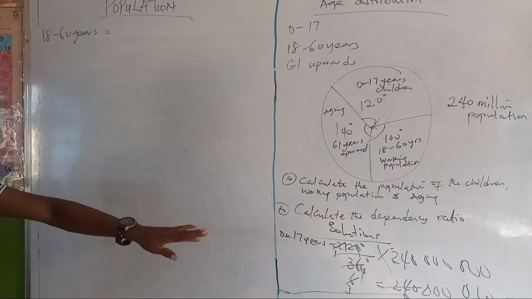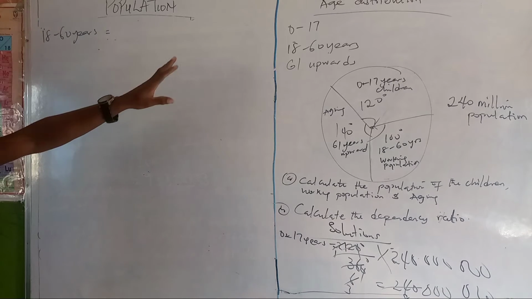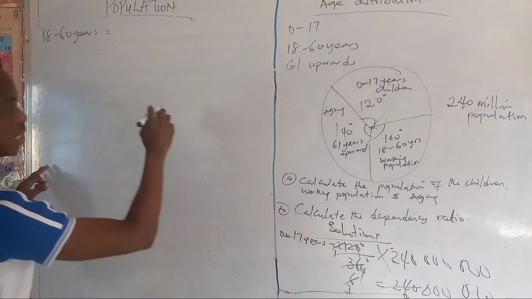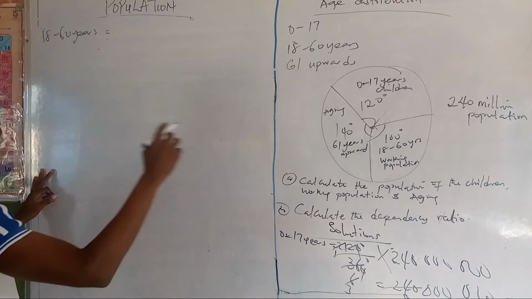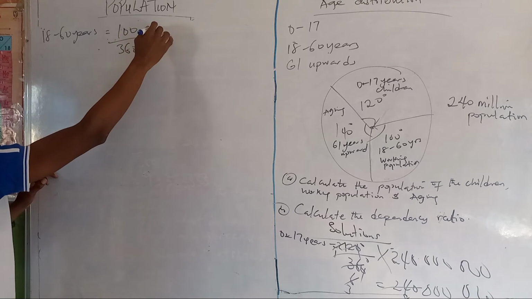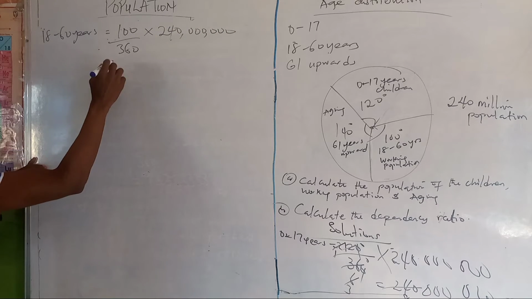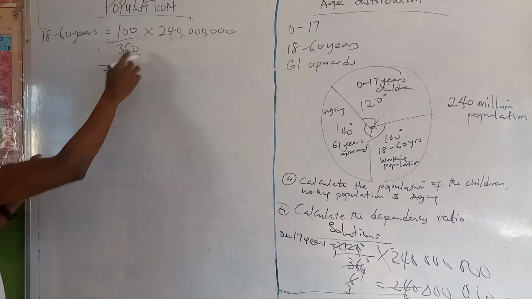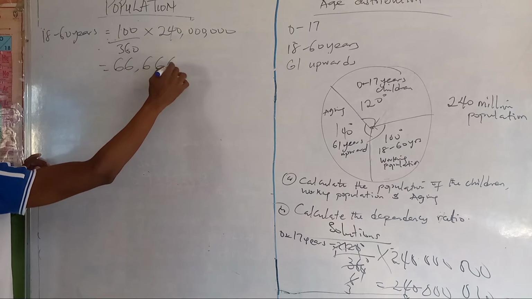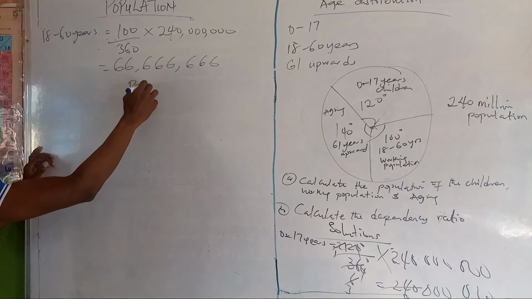Alright, so we have calculated for category 1. So we want to go to category 2, that is 18 to 60 years. Now we are given 100 degrees for that category. So 100 degrees over 360 multiplied by 240 million. Then at the end of the day, when we do our calculation, we have 66 million, 666,600 people in that category.